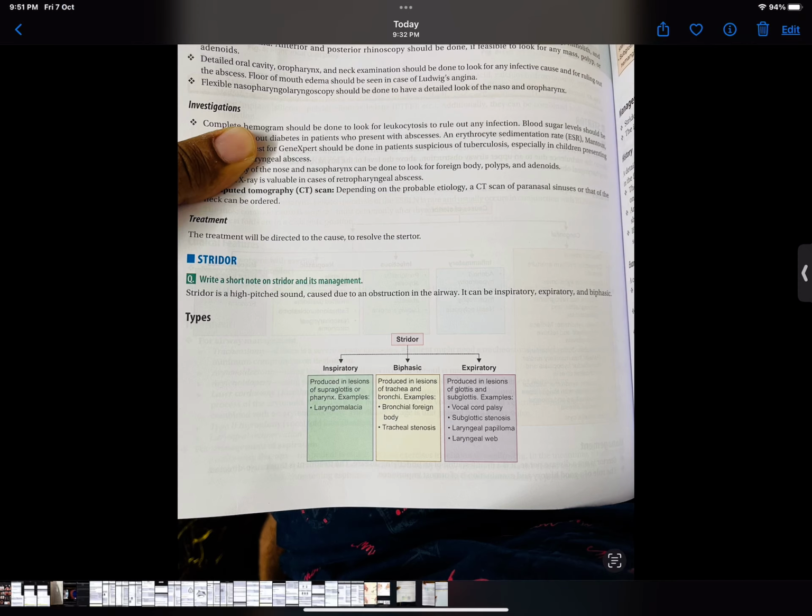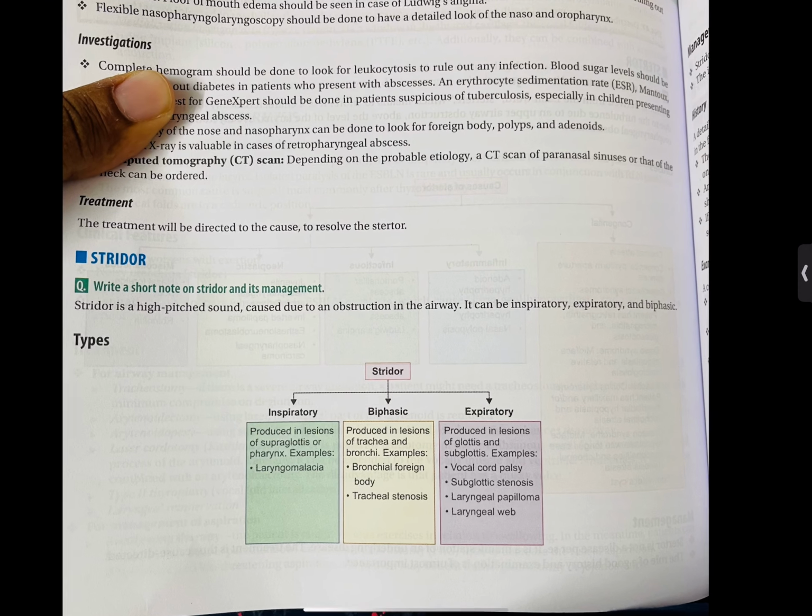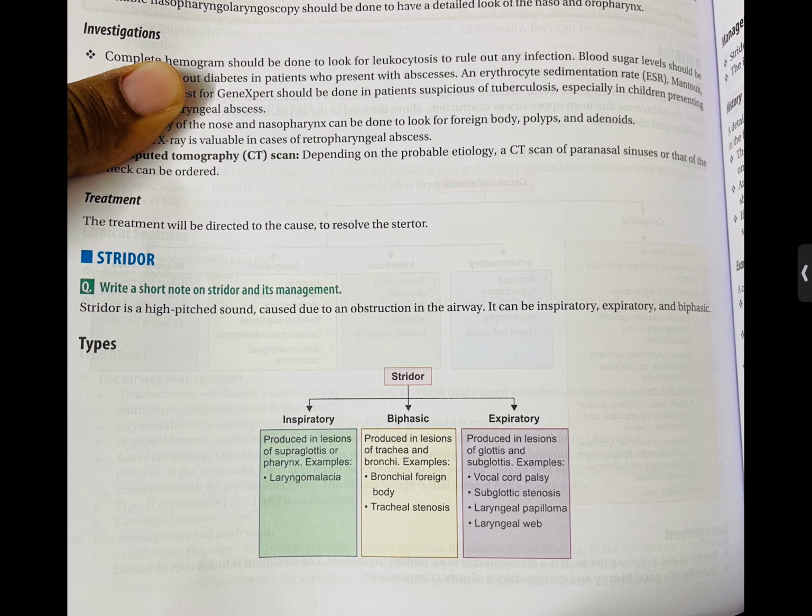Stridor. Q. Write a short note on stridor and its management. Stridor is a high-pitched sound caused due to an obstruction in the airway. It can be inspiratory, expiratory, and biphasic.